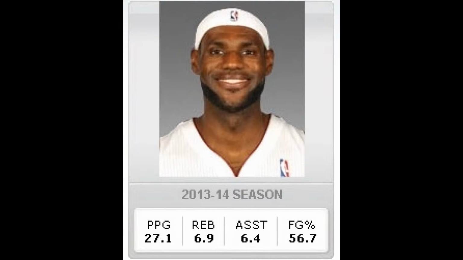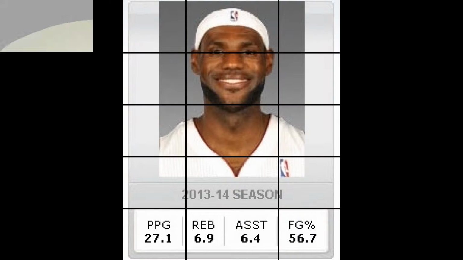And then we'll move on to LeBron. He's got points per game 27.1. His rebound average is 6.9. He's got 6.4 average in assists, and then his field goal percentage is 56.7. So you've heard these terms a million times before, and overall, we are just finding the average.